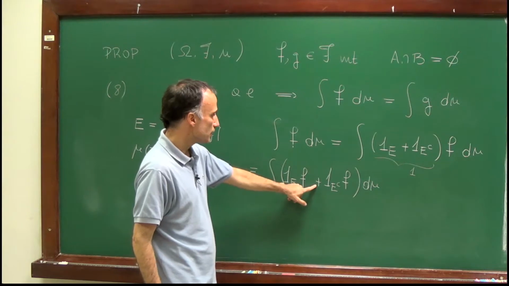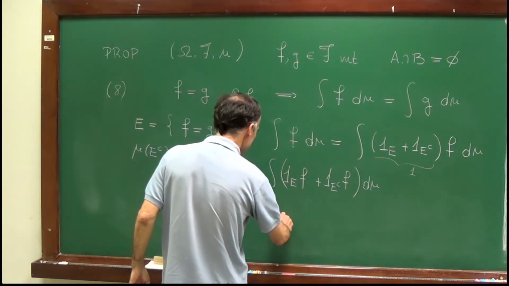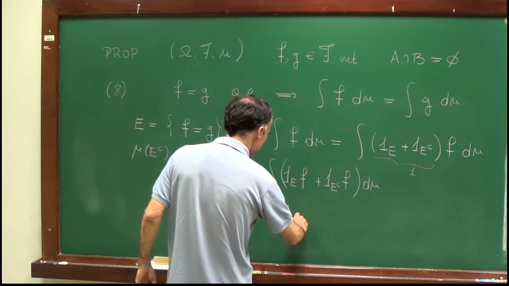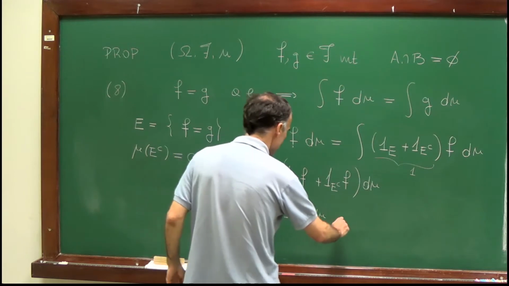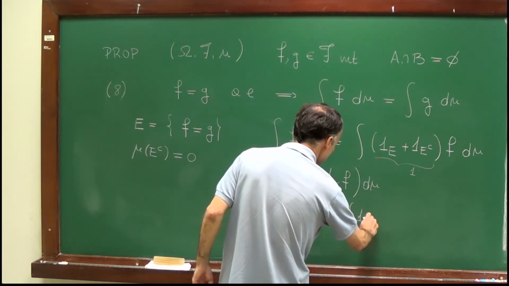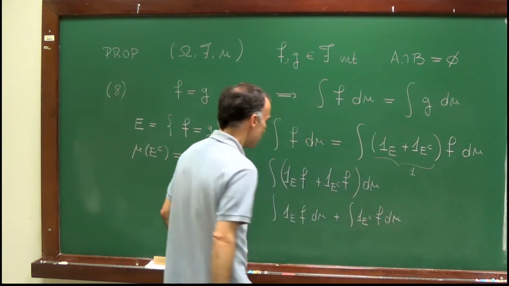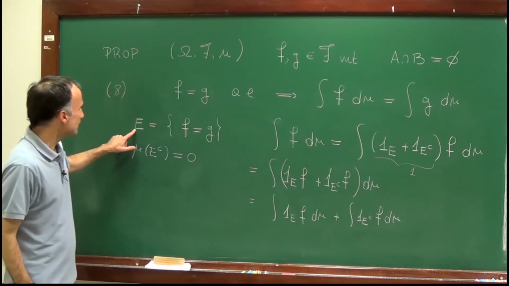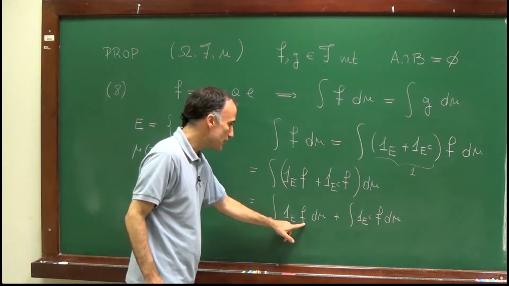I will use here the linearity of the integral, which we proved, to say that this is equal to the integral of the indicator of E times f plus the integral of the indicator of E complement times f. But on the set E, f is equal to g. So I can replace here f by g.